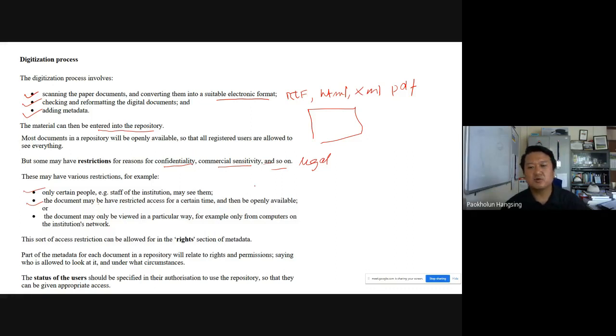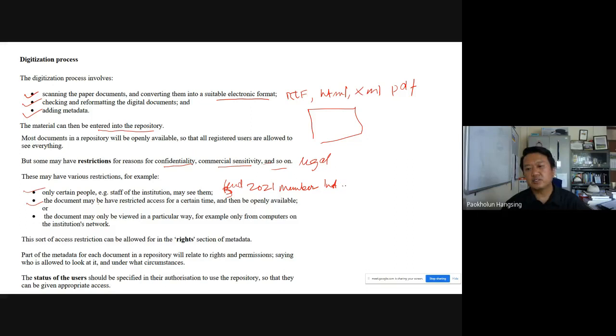For example, some documents from 2000 up till the end of December 31st. Let us say up to this date nobody is allowed to see them, but we can upload them, no problem with that. Up to the end of 2021, only members of the institution can see them. I'm just giving an example, creating a scenario. Members of the institution can see it. After the end of 2021, anybody can see it.